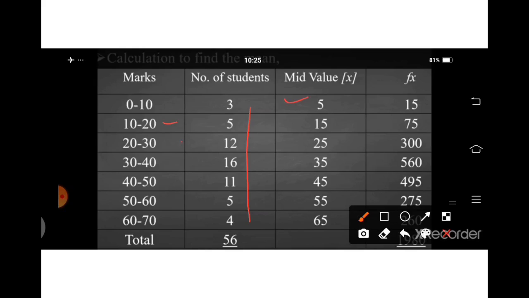You know very well, we have already studied in chapter number 2. So lower boundary point plus upper boundary point divided by 2. 0 plus 10 divided by 2 equal to 5. 10 plus 20 equal to 30 divided by 2, 15. 20 plus 30 divided by 2, 25. In this way we will get all the numbers.